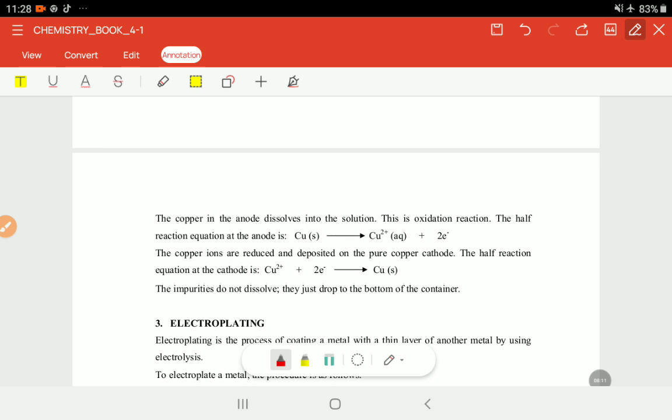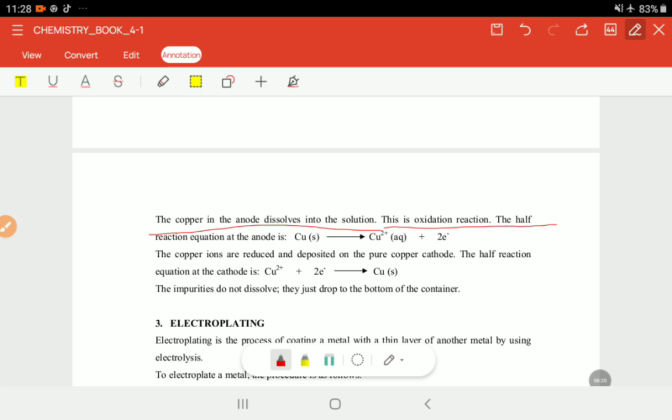So the copper in the anode dissolves into the solution, okay, as we saw before. And the oxidation reaction happens there because it's coming from zero, since it's just a metal, right? It's just an element, it's coming from zero, and then since it has lost electrons it goes to +2, that's oxidation. Or that it has lost electrons, that's oxidation. And the whole equation is like this, but at the cathode is where it receives, and this is the reaction we saw in the previous lesson.